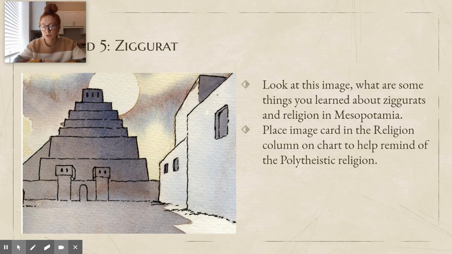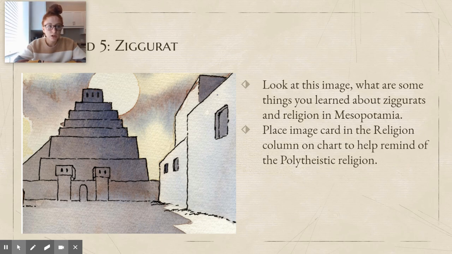All right. So I want you to look at this picture. What are some things that you learned about ziggurats and the religion of Mesopotamia? We learned that they believed in many gods and goddesses, meaning they were polytheistic. We learned that only kings and priests were allowed to go into the temple.